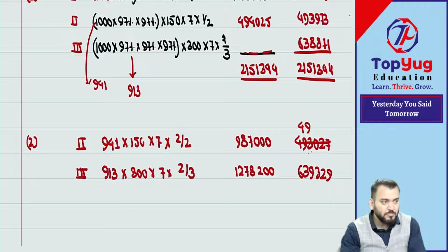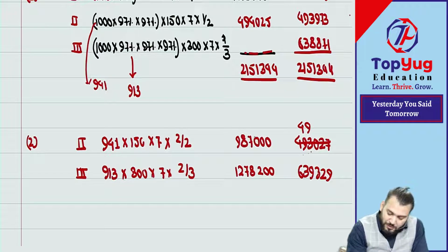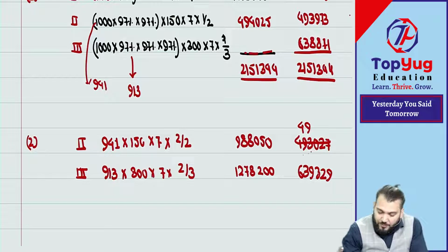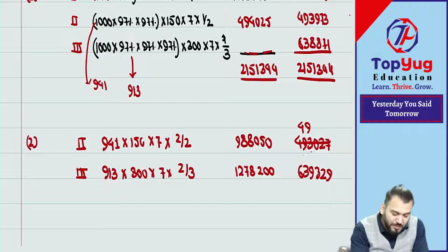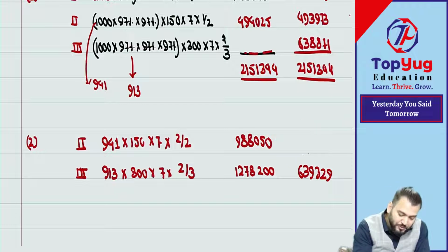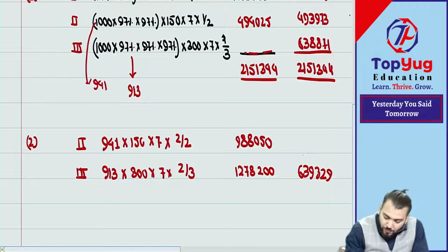Something wrong? 941 into 150 into 7 into, this is wrong. You have given me the wrong amount. Okay. 9,88,050. From this we will minus what? 4,94,025. How much is coming? The same amount is coming, no? It will come the same only. Understood what I am saying?